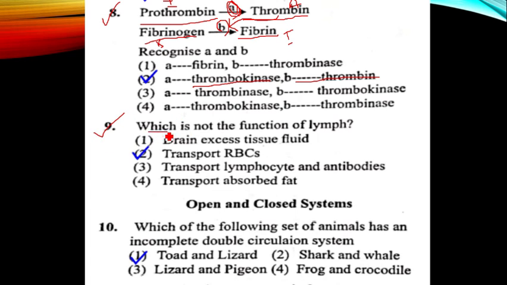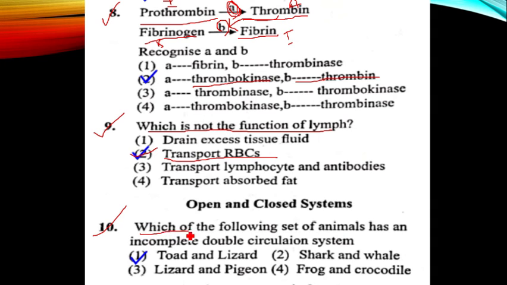Question number 9, which is not the function of lymph? Option 2 is the answer for question number 9. Transport of RBC is not a function of lymph. Why? Because lymph does not contain RBC, hence it will not be involved in the transportation of RBC. Question number 9, option 2 is our answer.